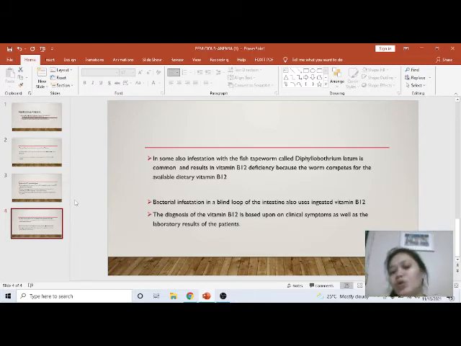Bacterial infestation in the blind loop of the intestine also uses ingested vitamin B12. For pernicious anemia, the diagnosis of vitamin B12 deficiency is based on clinical symptoms as well as laboratory results of the patients.